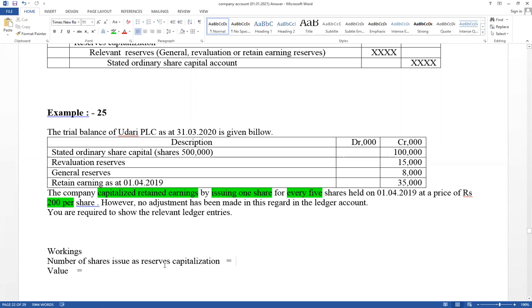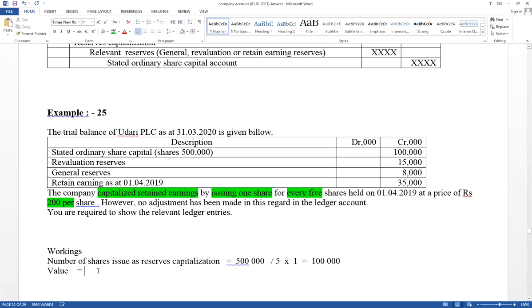Therefore, the number of shares issued as reserves capitalization is 500,000 divided by 5 into 1, which is 100,000 shares issued.